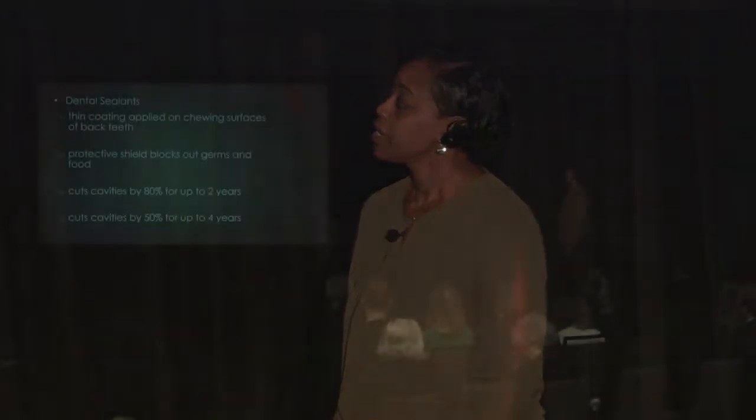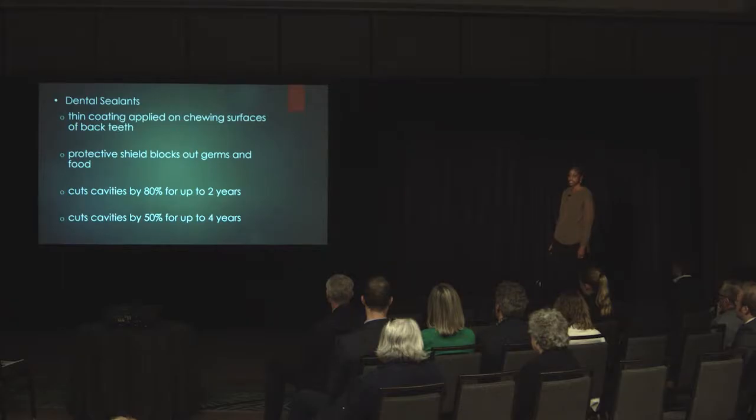The other way that caries can be prevented is with dental sealants, which is a thin coating that's applied on the chewing surfaces of back teeth. The protective shield blocks out germs and food, and once placed, cavities can be prevented by up to 80% for 2 years and up to 50% for 4 years.